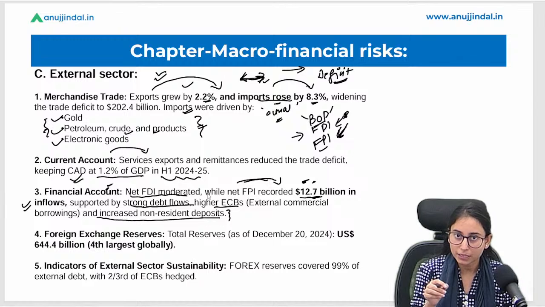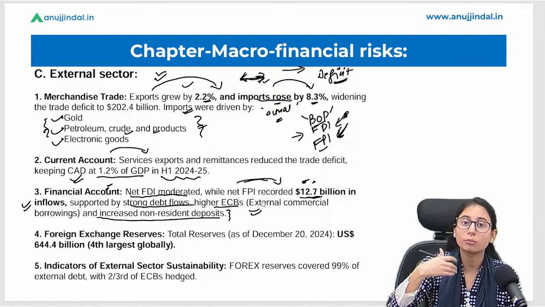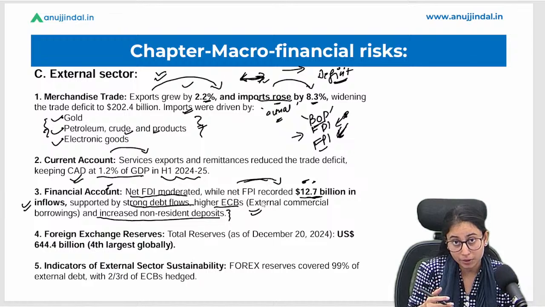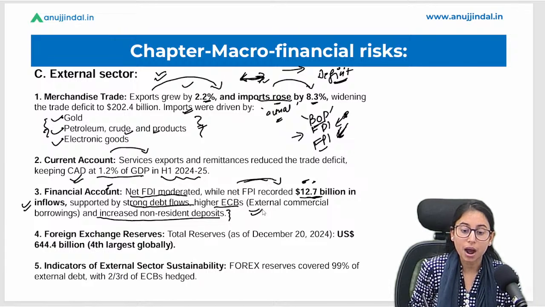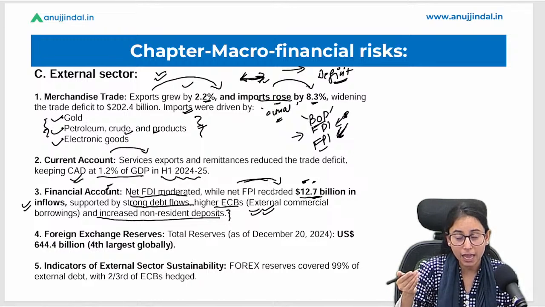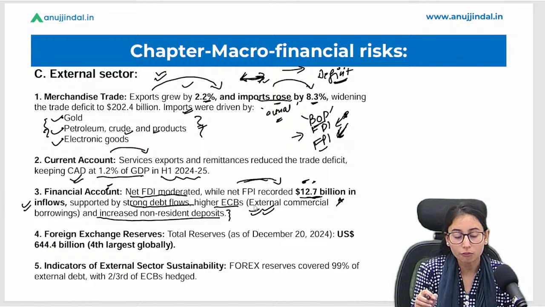Okay, now these are the remittances, and these are also important for the economy. Apart from this, external commercial borrowing, that means the institution or the government of India who has taken loan from foreign or international institutions. Now, how much loan has been taken by our government and our companies is a part of external commercial borrowing. If we are borrowing too much, if we are borrowing significantly high, then this is also not a good point. And as per the FSR report, it says that there has been higher ECBs, that is higher external commercial borrowings by the institution and by the government of India.